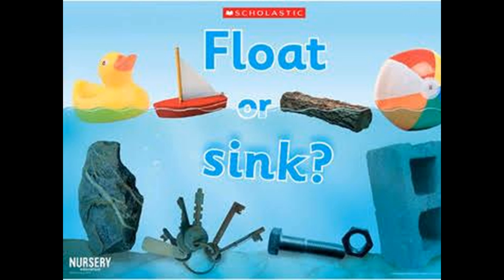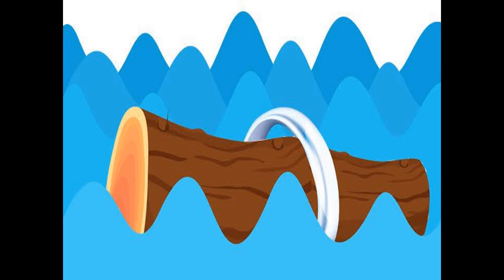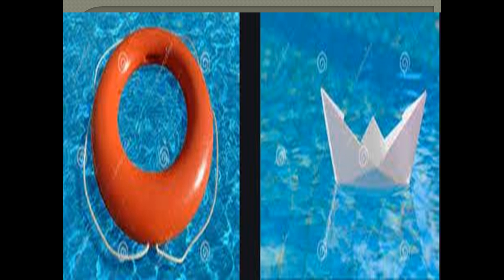You see, some materials which do not dissolve in water either float on the surface or sink to the bottom of the container. Here on the screen there is a log of wood that floats on the surface of water, and you also see some other materials that float on the surface of water.